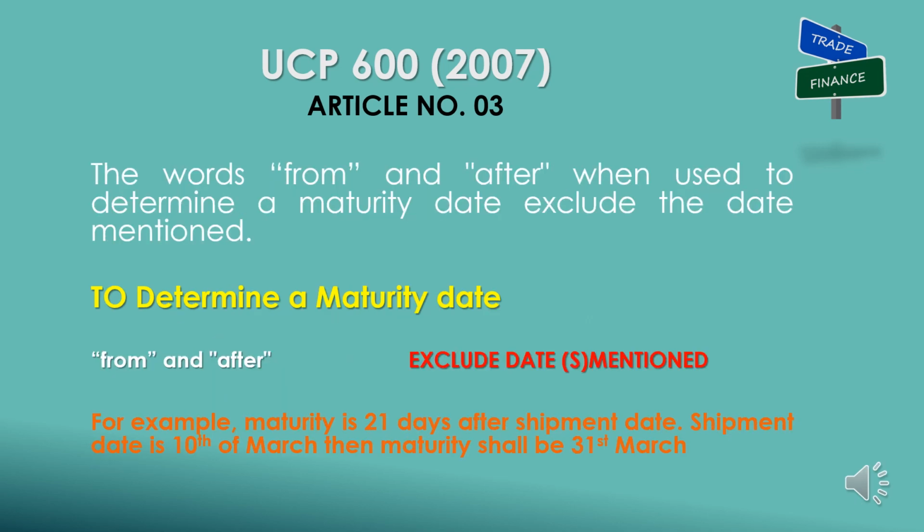This clause is about determination of maturity date. Clause: The words from and after when used to determine a maturity date exclude the date mentioned. According to this clause, if terms like from and after are used and maturity date is to be determined, dates mentioned will be excluded. For example, maturity is 21 days after shipment date, and shipment date is 10th of March, then maturity shall be 31st March.